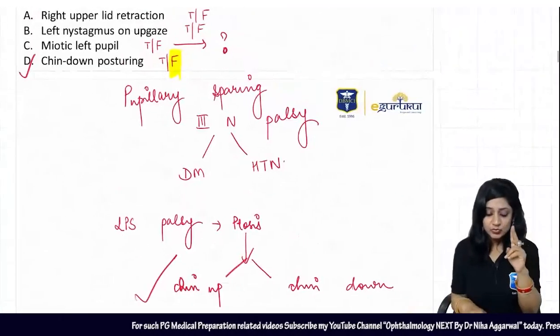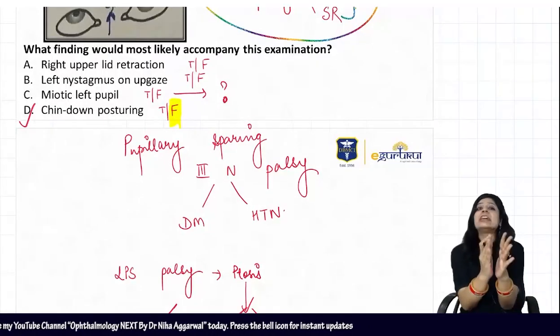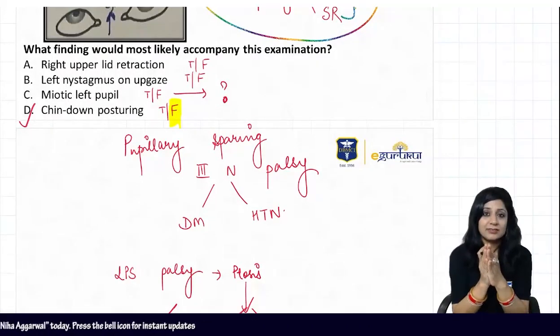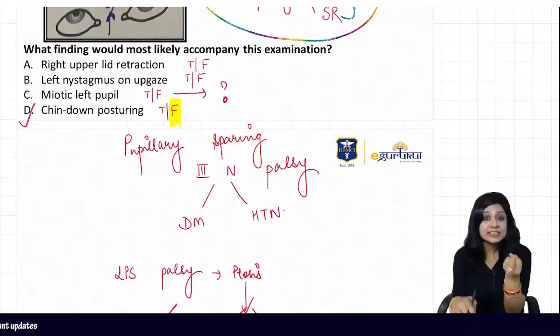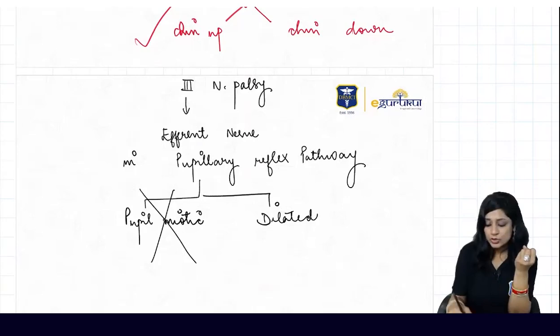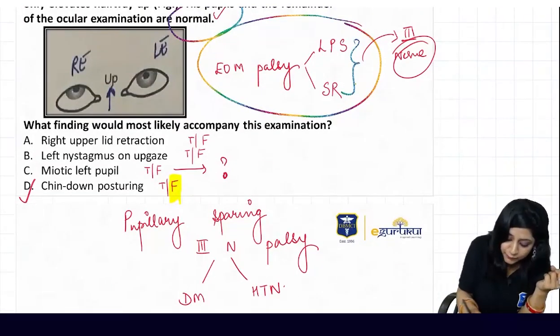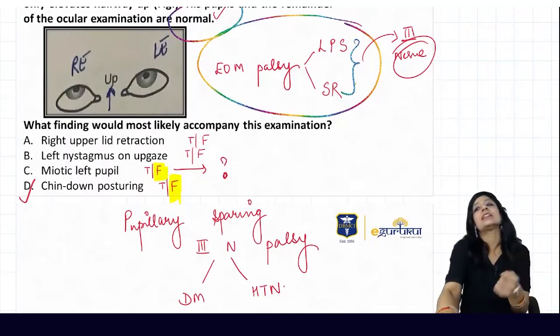Tell me about this. True or false? Is it true or false? Now, because the third nerve is the efferent nerve that helps in constriction, obviously if I have third nerve palsy, I will not get a miotic pupil. So, I am going to get a dilated pupil. So, this is again a false statement. Are you getting this or not?